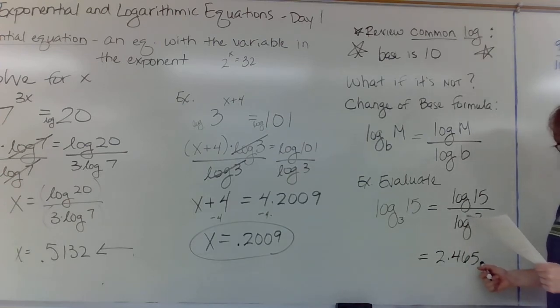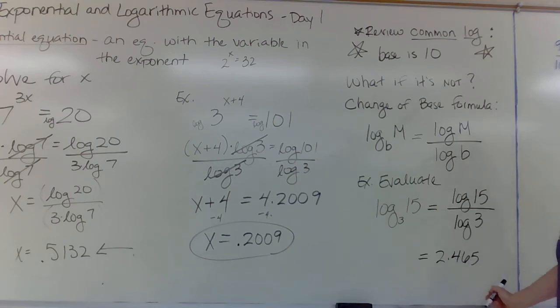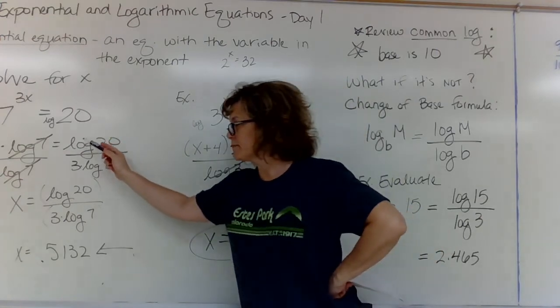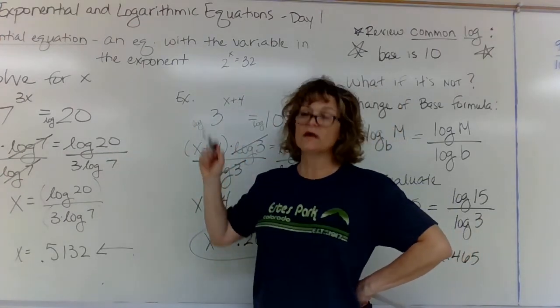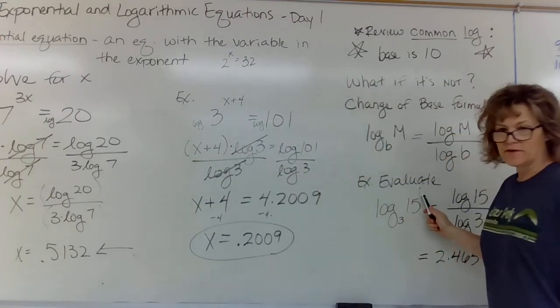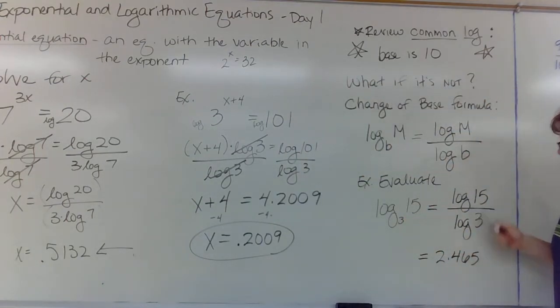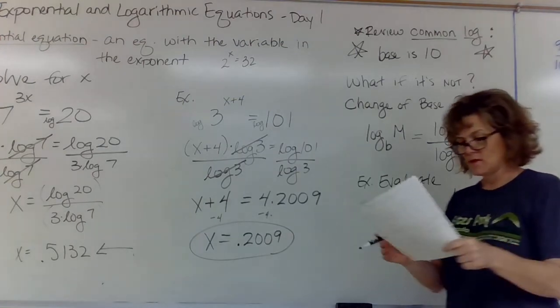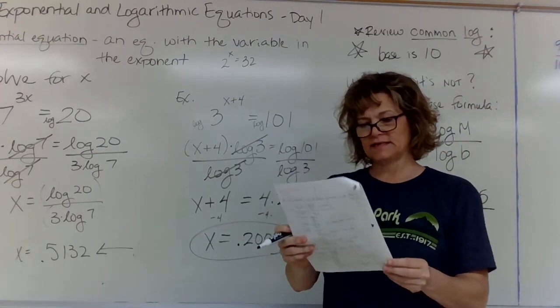And I don't know what the other decimal is. But anyways, there we go. We got 4 places. Okay? So when you're solving, you take a log to bring it down. Evaluate using the change of base formula. This is all I need to see. Okay?